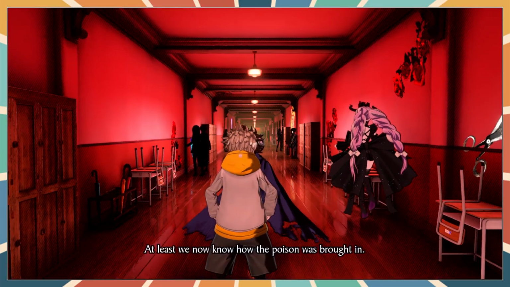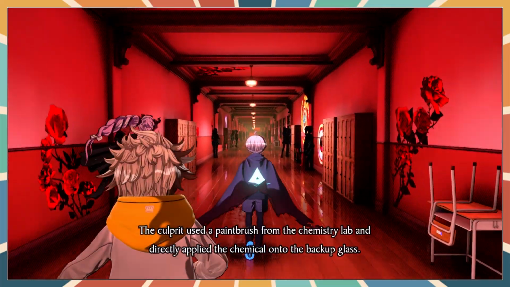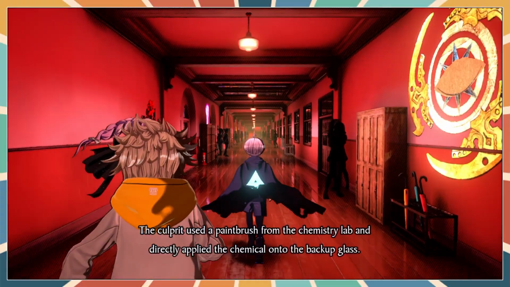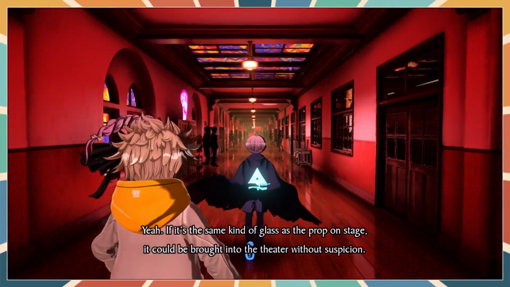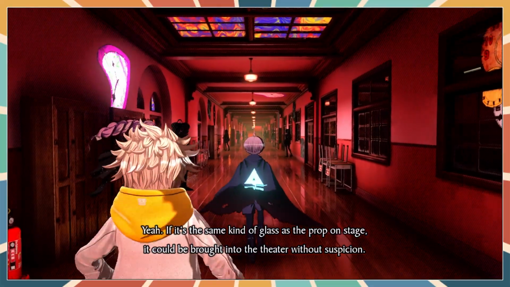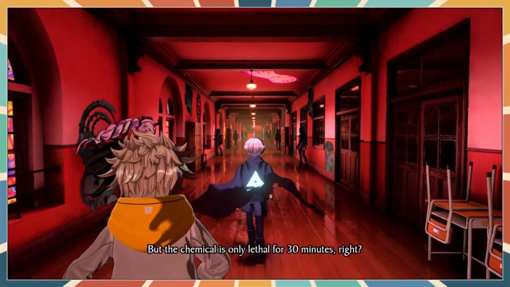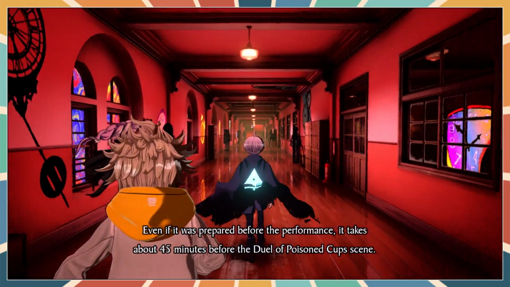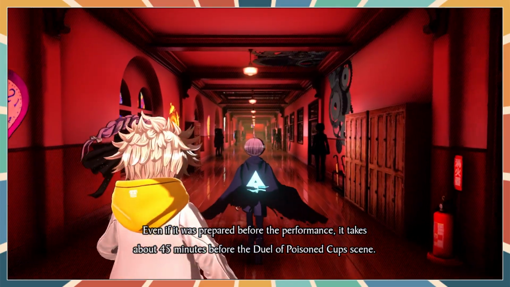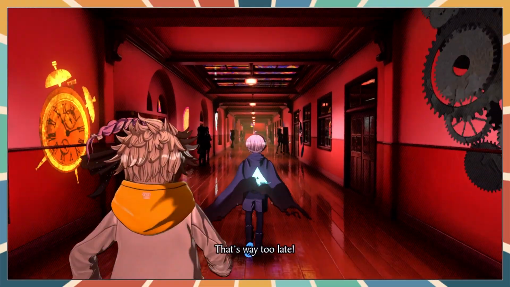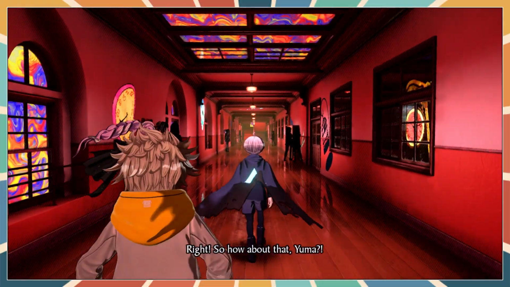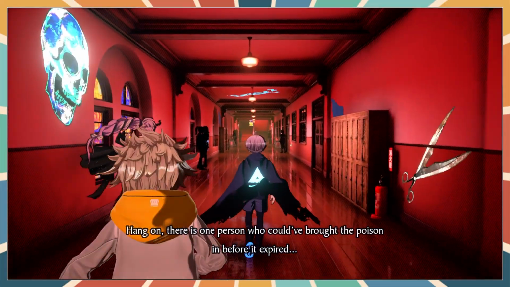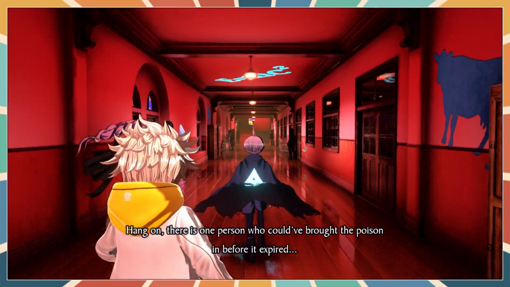At least we now know how the poison was brought in. The culprit used a paintbrush from the chemistry lab and directly applied the chemical onto the backup glass. Yeah, if it's the same kind of glass as the prop on stage, it could be brought into the theater without suspicion. But the chemical is only lethal for 30 minutes, right? Even if it was prepared before the performance, it takes about 45 minutes before the Duel of Poison Cup scene. That's way too late! Right, so how about that, Yuma? Does it mean... There is one person who could have brought the poison in before it expired.